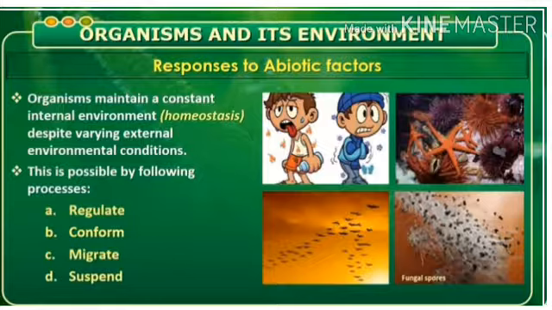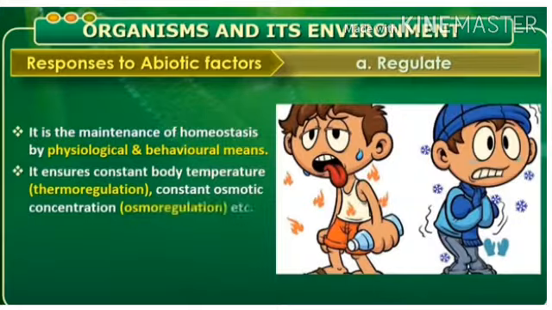Homeostasis is done by four processes. These are regulate, conform, migrate and suspend. Now we will discuss these processes one by one. First mechanism is the regulation. Regulation is the maintenance of homeostasis by physiological and behavioral means.